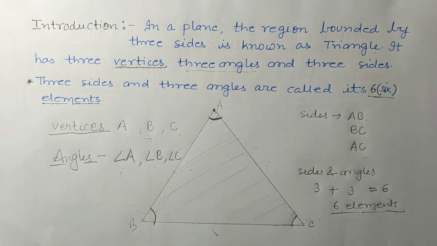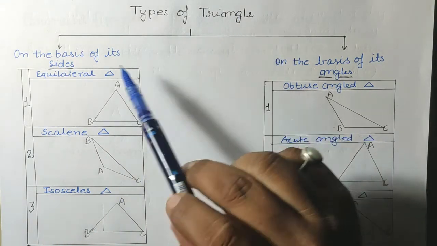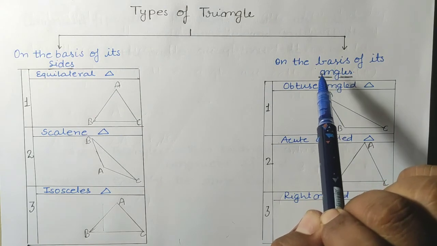Now students, what are the types of triangle? On the basis of some characteristics of triangle, the triangle is divided in some parts. So let us see the types of triangle. As I have told you, the triangle is categorized on two bases.